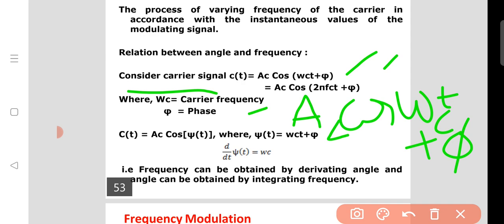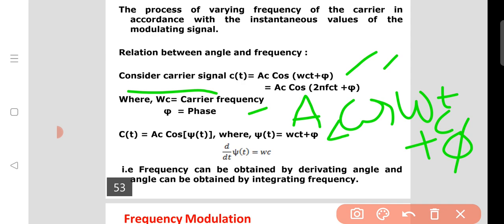Omega is nothing but 2 pi f_c, the angular velocity or angular frequency. Here we notated it as w, but it is not a w, it is the omega. So omega_c means the carrier frequency. Omega is nothing but 2 pi f. We all know well this relation, omega equals 2 pi f.